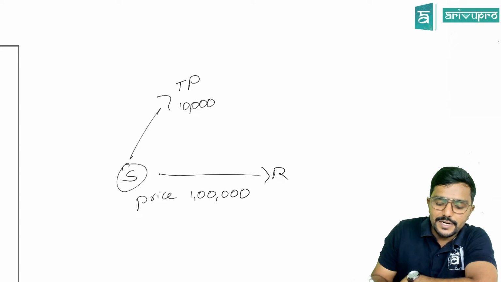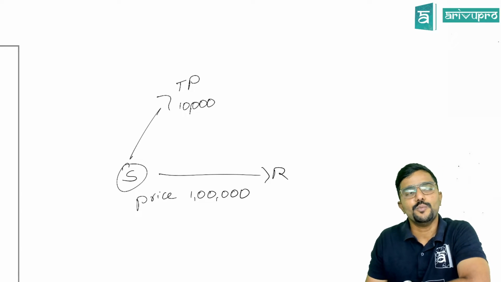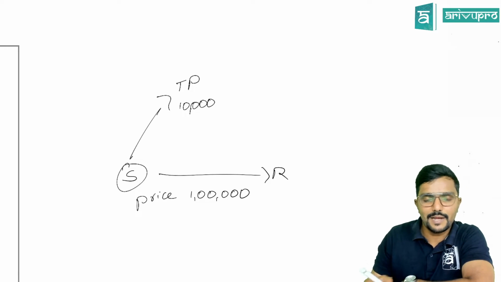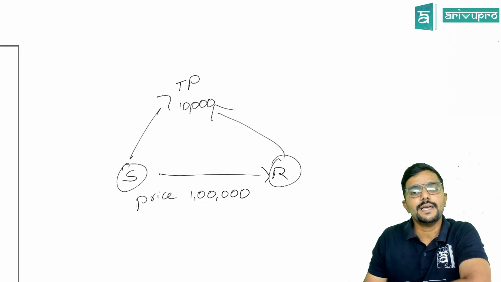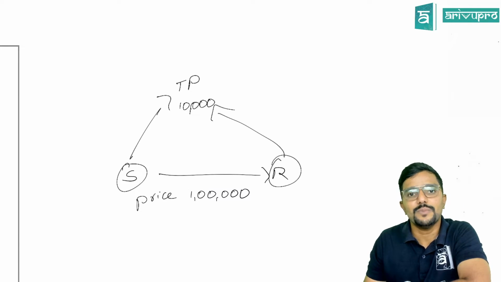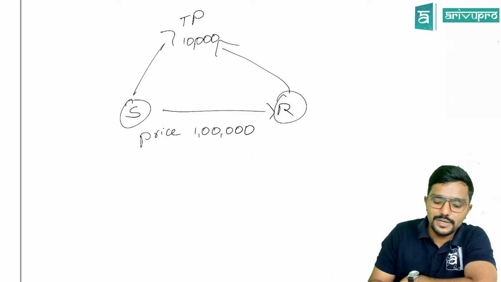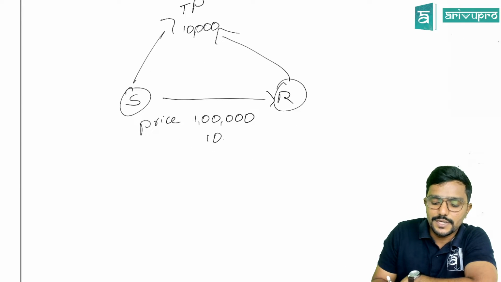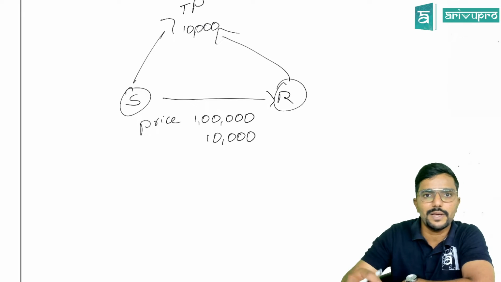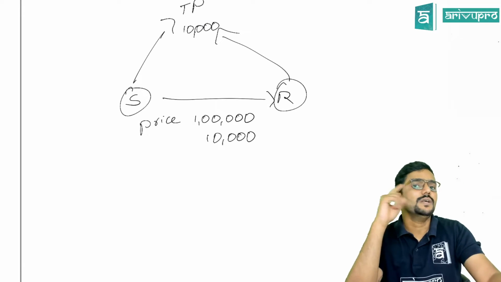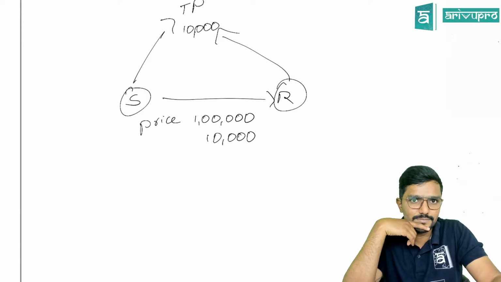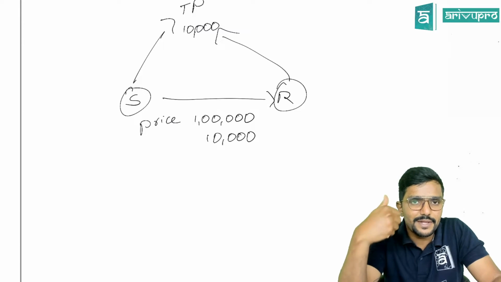So what the supplier did was, he told the recipient, you pay it to the third party. I am liable to pay, but you pay that amount. So indirectly, the recipient paid totally how much? Not only 1 lakh, it is 1 lakh plus 10,000. You would not have paid it directly to the supplier, but still, it is for the goods which he is purchasing. So the supplier told, I will issue an invoice to you for 1 lakh.